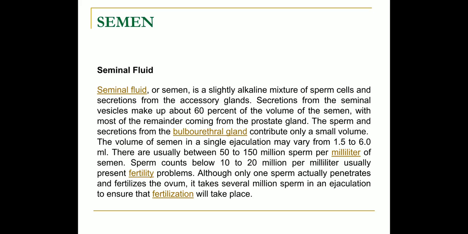Seminal fluid. Seminal fluid is an alkaline mixture of sperm cells and secretions from the accessory glands. Secretions make up about 60% of the volume of the semen. The sperm and the secretions from the bulbourethral gland contribute only a small volume. It may vary around 1.5 to 6 ml for a single ejaculation, and it may contain around 50 to 150 million sperm per milliliter of semen. The sperm count usually represents fertility. If the count is below 10 to 20 million per milliliter, then some infertility problems may arise.